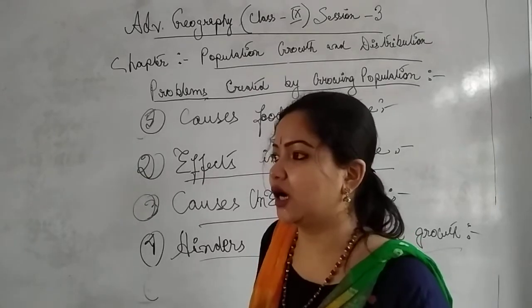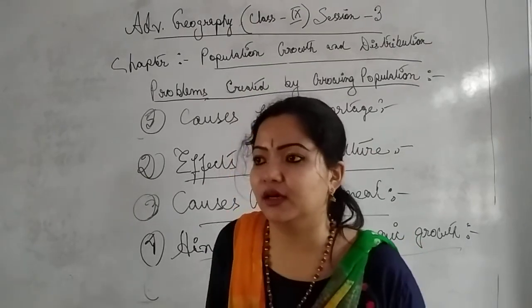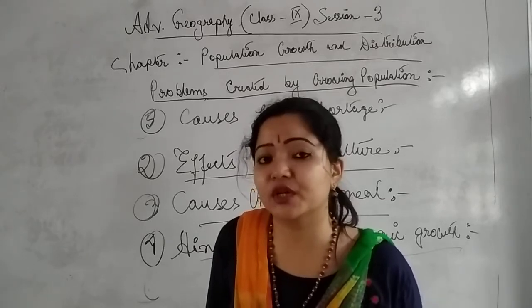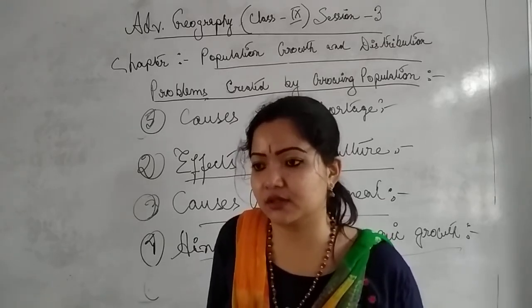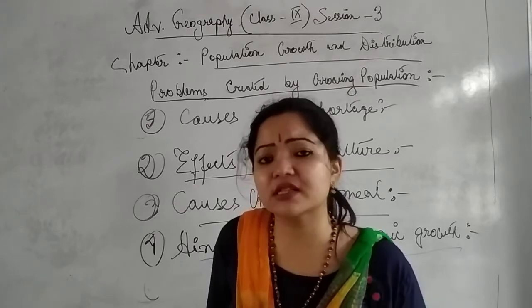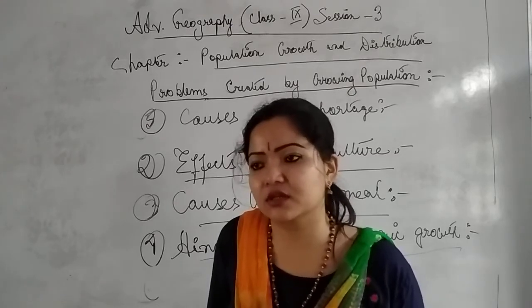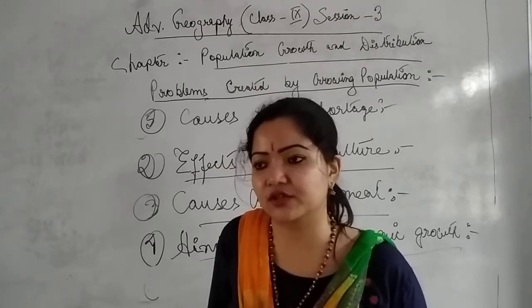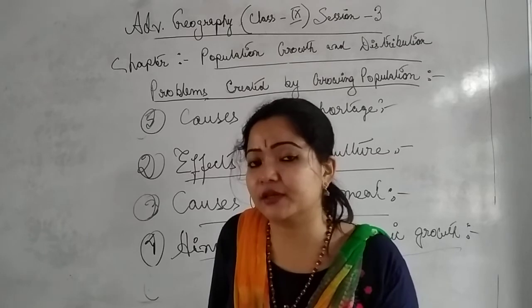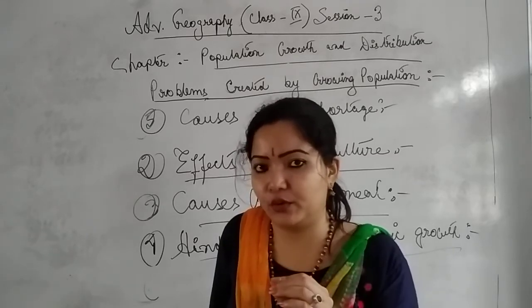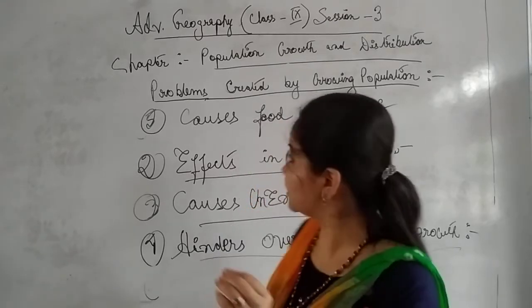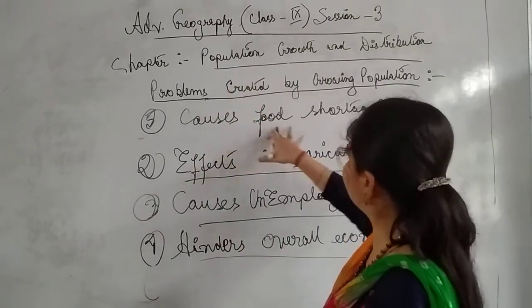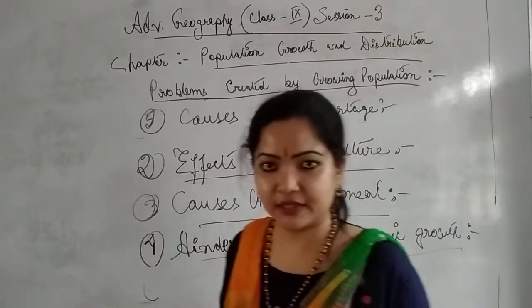If we don't have land for agriculture purposes, because what will happen, if the population grows higher and higher, they will settle there, they will build their houses, or they will do some other kind of construction in that agricultural field. Ultimately what happens is a low rate of productivity. Low rate of productivity means what? Food shortage. So this is also a cause of food shortage. Is it clear now, all of you?